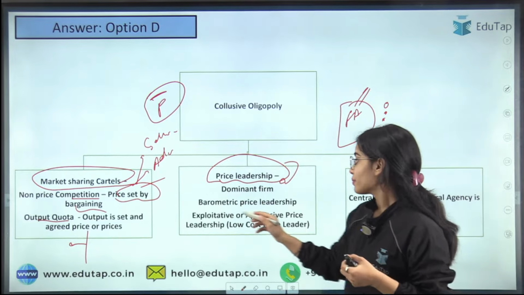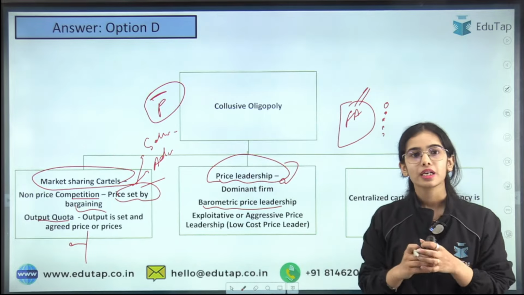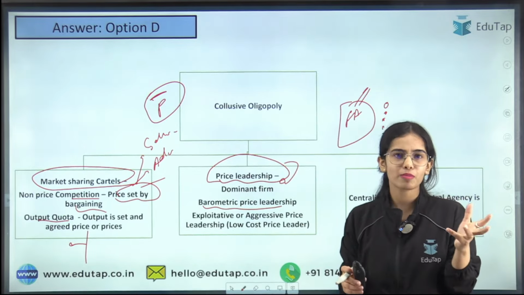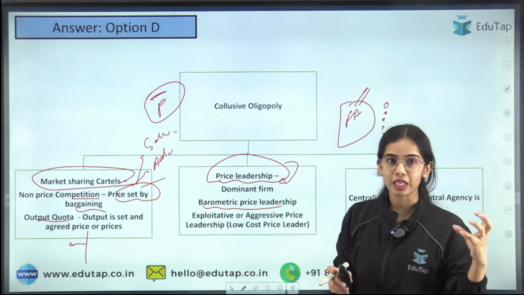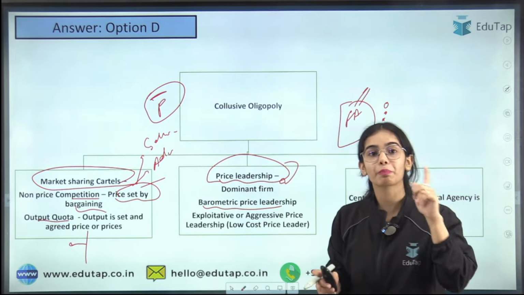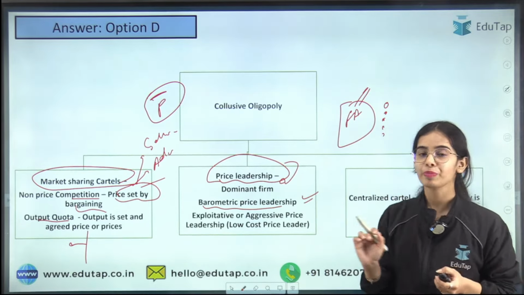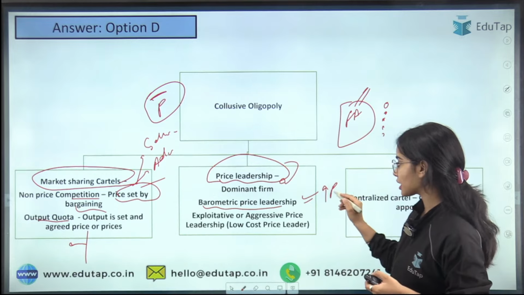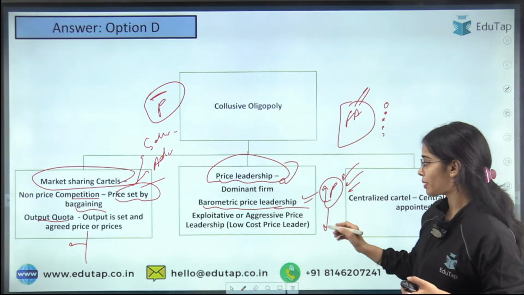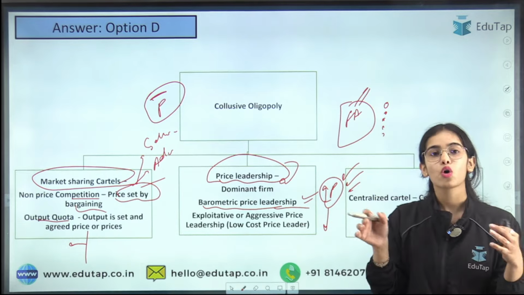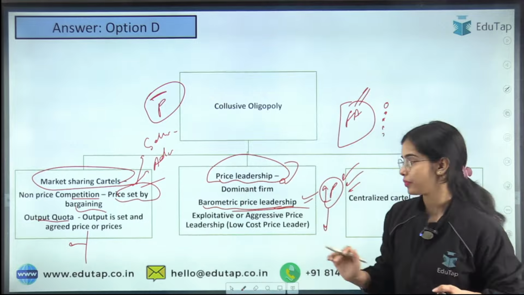Okay. Barometric price leadership. So this kind of price leader is, let's say, not a very big firm. It doesn't have much low cost, but this firm is a very old firm that has much experience. So all the other firms are following the price that this barometric price leader is setting. If the barometric price leader is increasing the price, all the other firms are also increasing the price. If it is decreasing the price, all the other firms follow, because this is a very old and very trustworthy firm.